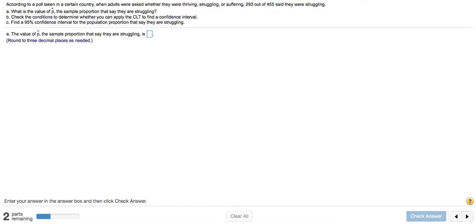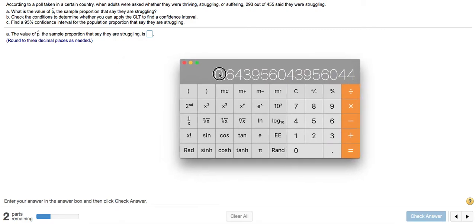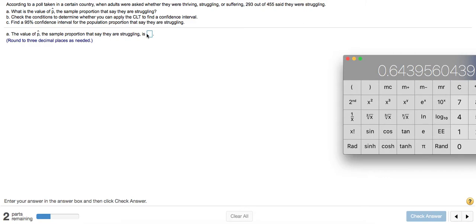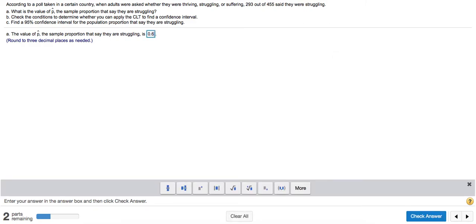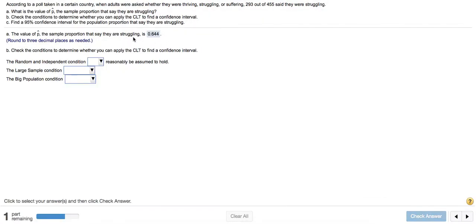I'm going to pull up a calculator to do that. So that is 293 divided by 455. If we round to 3 decimal places, that's 0.644. That's the value I'll put right here. So about 64.4% of people are saying that they are struggling. Now that might not be the actual proportion, but that's what we got from the sample, and that's why we call it this p hat.